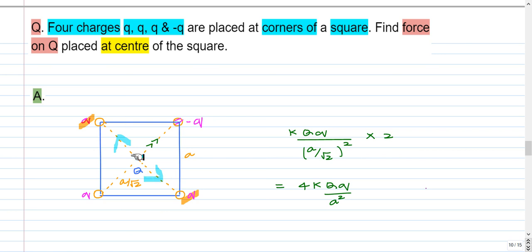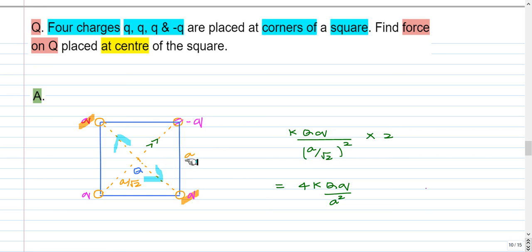So these two forces are equal in magnitude and opposite in direction, so they will cancel. And because of this Q here, there will be a repulsive force in this direction, and because of this minus Q, there will be an attractive force in this direction. So the net force is the sum of these two forces, which is KQ divided by the distance square.